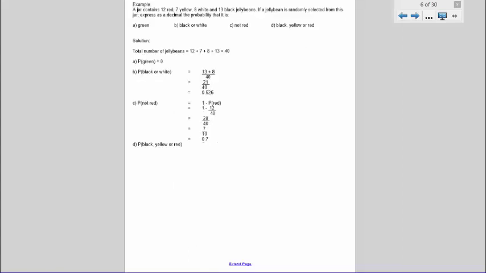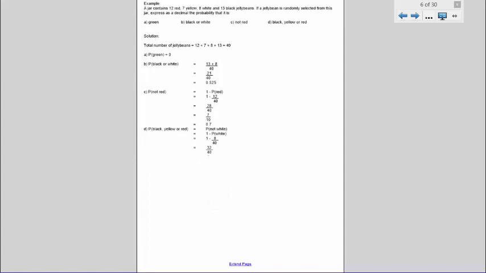The probability of it being a black, yellow, or red, with there only being 4 colours in the jar, is the same as finding the probability that it is not a white jelly bean. Probability of it being white is 8 out of 40, so we subtract that from 1 to find the probability of it not being white, which gives us the answer of 32 out of 40.